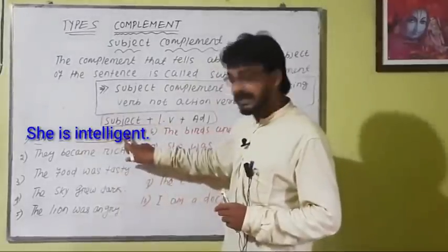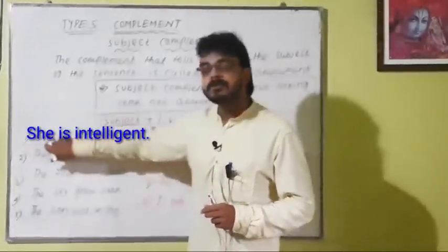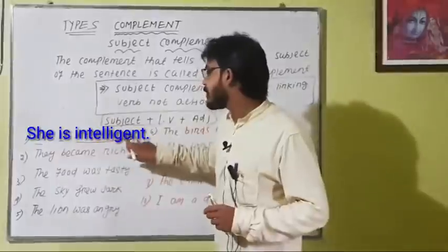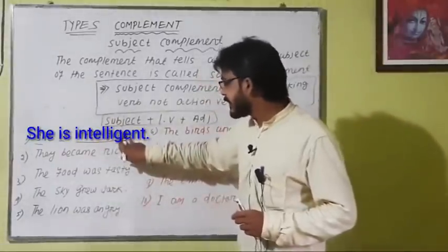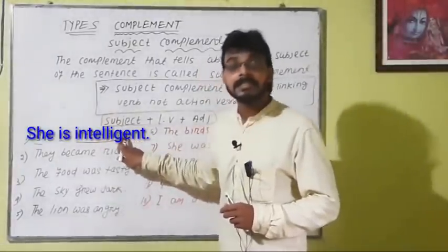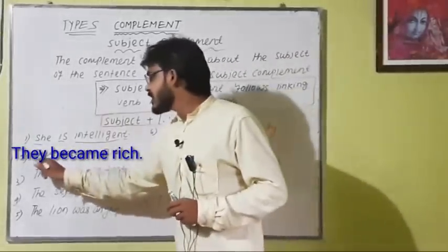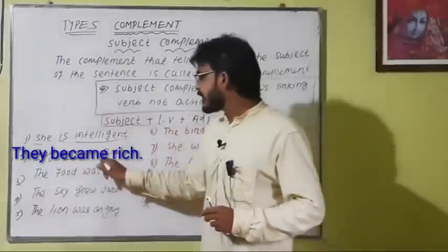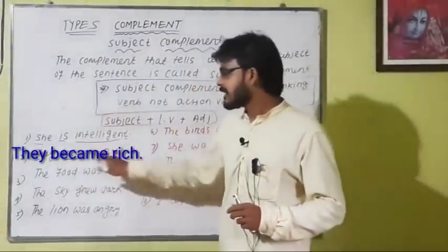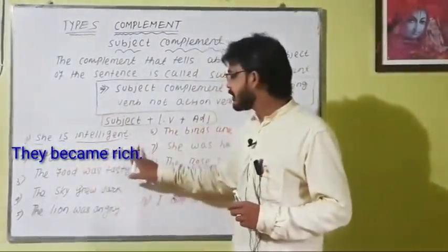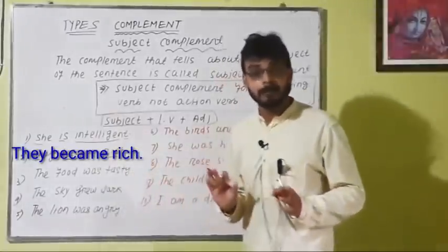This adjective tells about the subject, so intelligent is the subject complement. They became rich. They is the subject, became is the linking verb, rich is an adjective that tells about they, the subject. So rich is the subject complement.